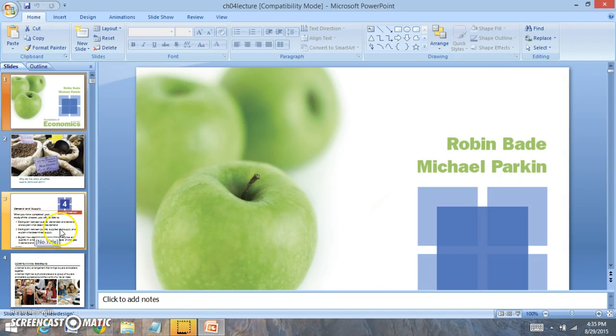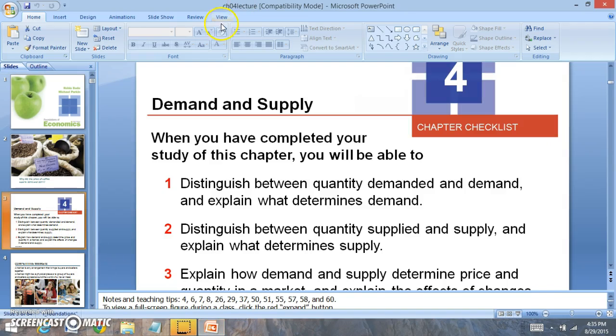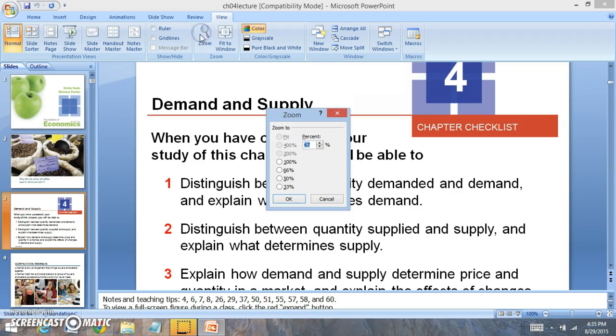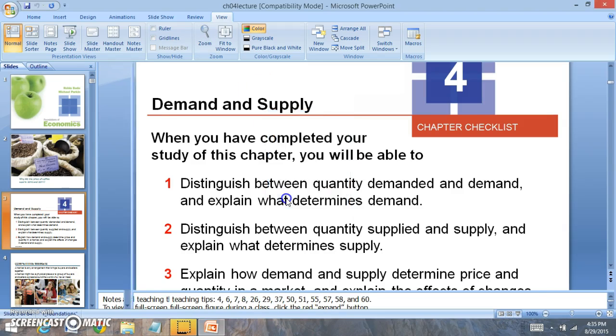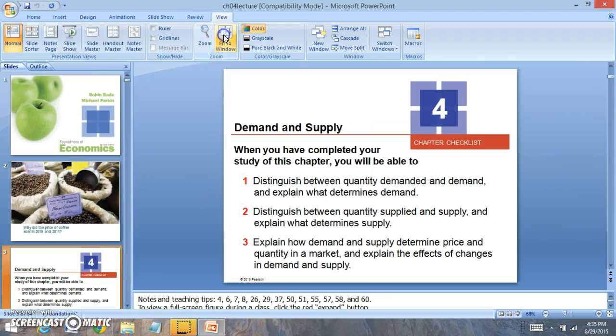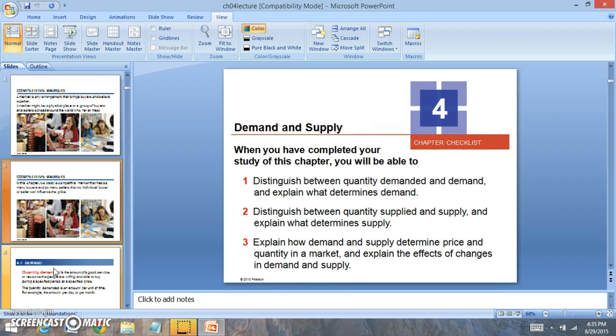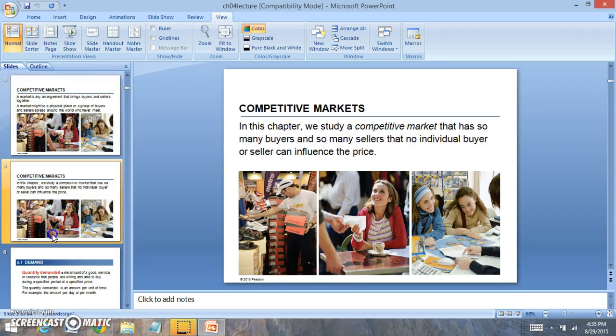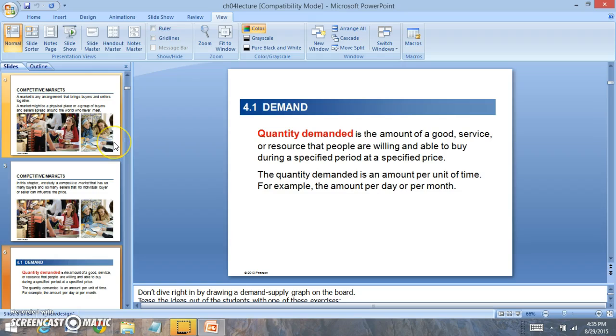Now let's go over some of the concepts in Chapter 4 that I think you'll find helpful. When we look at demand, this is going to be the first concept that you're going to look at in the discussion board. It's looking at the term quantity demanded.